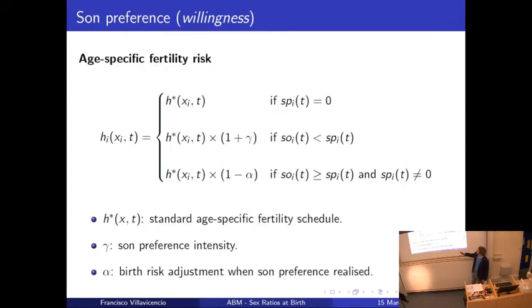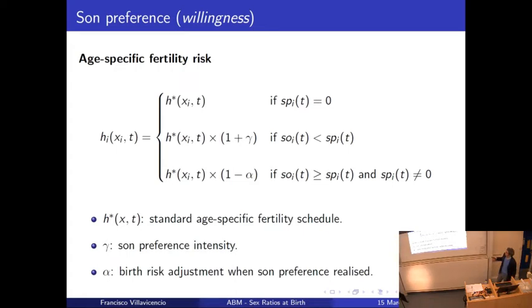This is what I'm saying. We are saying this equation. If the individual, SO stands for number of sons, if the current number of sons is smaller than the son preference, for example, the individual wants to have at least 1 son and currently, in the current time step, only has 0 sons, then this standard age-specific fertility risk will be increased by a gamma factor. For example, if gamma is 0.05, this means that it will increase by 5%.